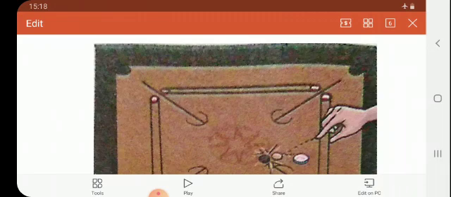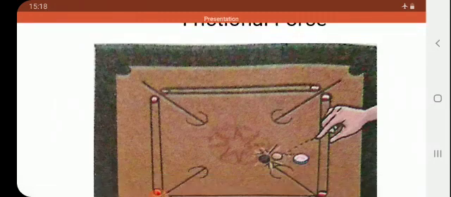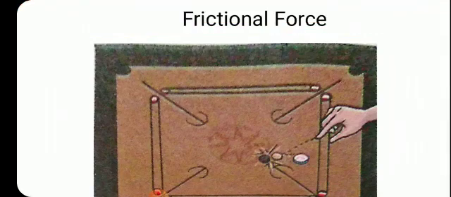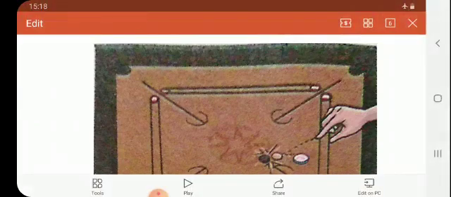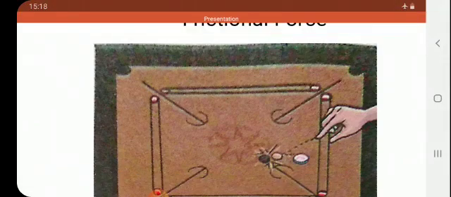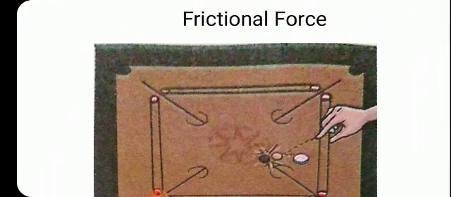Next example, when a brake is applied while riding a bicycle. When you are moving on a bicycle and some obstacle comes in between, you apply the brake. When you apply the brake, what happens? Our bicycle stops. It stops because the wheel of that vehicle gets rubbed against the road. How does this brake work? The brakes apply force against the wheel, and that's why the bicycle is not moving forward.